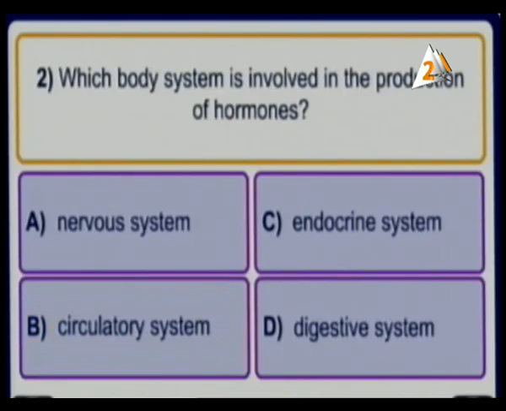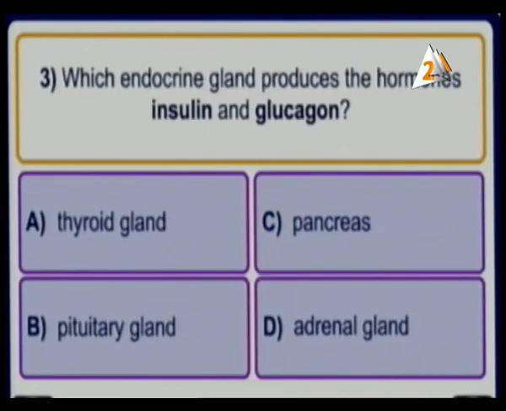Let's go and see another question. Multiple choice, it's very easy. Which body system is involved in the production of hormones? Nervous system, circulatory system, endocrine system, or digestive system? Each one of these systems contains glands, but the whole system of hormone production is called the endocrine system. Excellent. Next one.